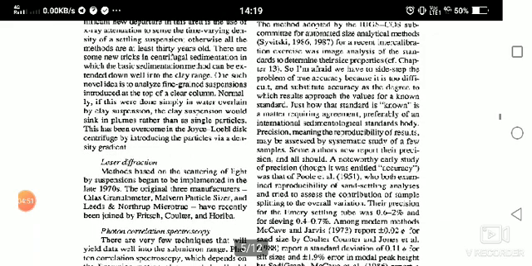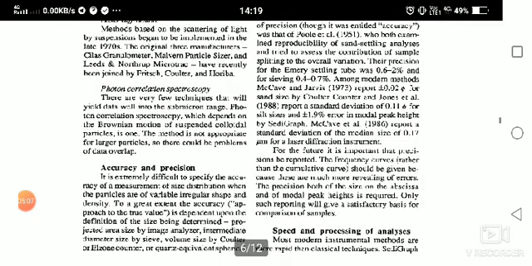Laser diffraction. The method based on the scattering of light by suspensions began to be implemented in the late 1970s. The original three manufacturers, Cilas, Granulometer, Malvern Particle Sizer, and Leeds and Northrup Microtrac, have recently been joined by others. Photon correlation spectroscopy. There are very few techniques that will yield data well into the submicron range. Photon correlation spectroscopy, which depends on the Brownian motion of the suspended colloidal particles, is one.